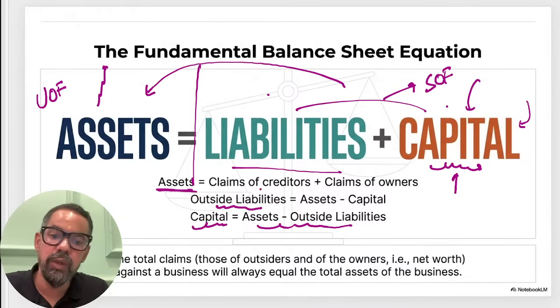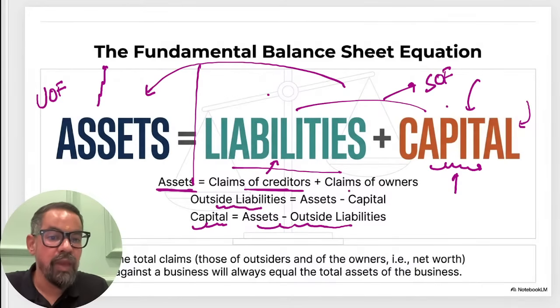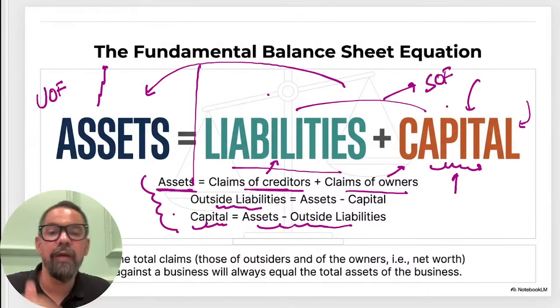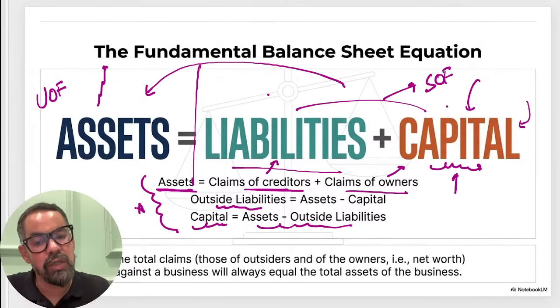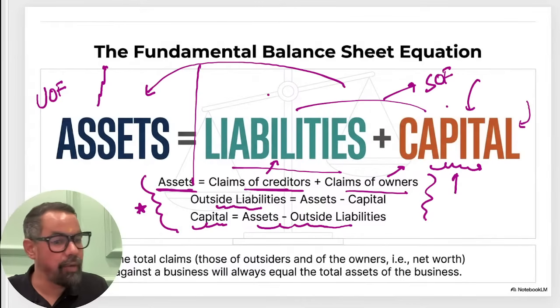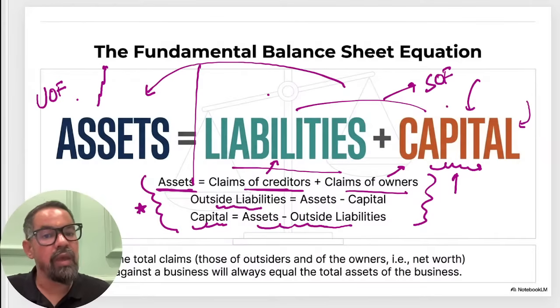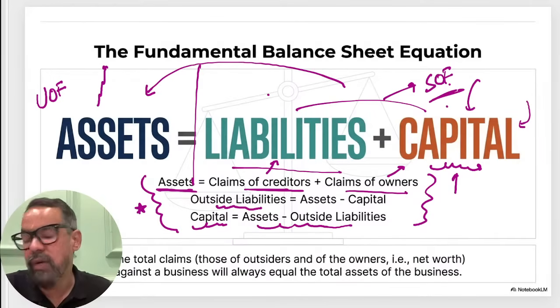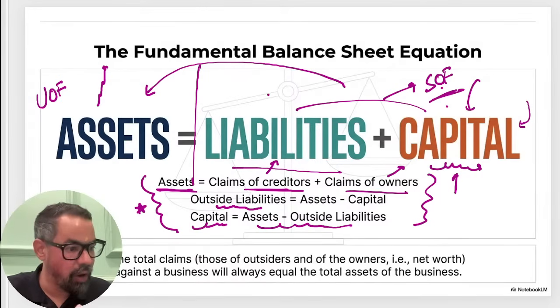So asset equals the claim of creditors, which means liabilities, and the claim of owners, which means risk capital. Sometimes, or every time, they ask you a question around this: calculate the capital or outside liability. Very simple, right? You have to remember this. So this is uses of funds and this is sources of funds, from where we come up with that particular money itself. Got it guys, everyone?